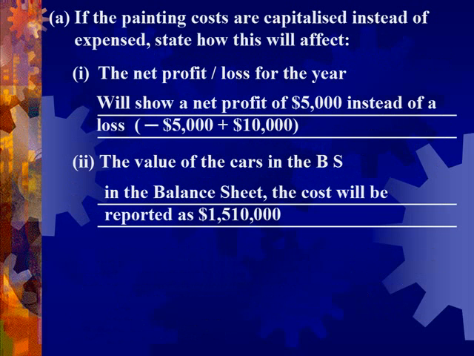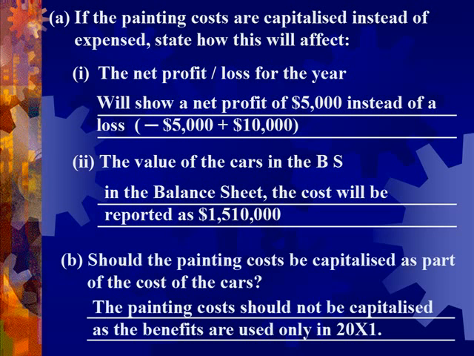At the moment, the $10,000 is treated as an expense in the profit and loss account. If it is capitalized, in other words, treated as fixed asset, the expenses in the profit and loss account would be lower by $10,000. The net profit then would be $5,000, instead of a net loss of $5,000. The motor vehicles in the balance sheet would then be higher by $10,000. The painting costs should not be treated as fixed asset, as the benefits of the painting would not last beyond this year 20x1.